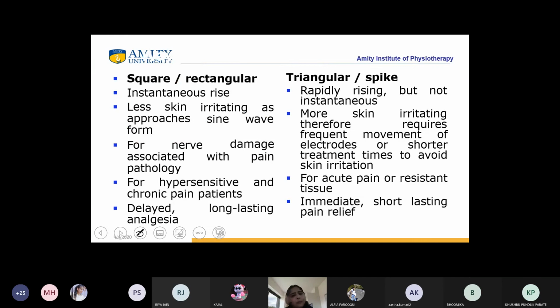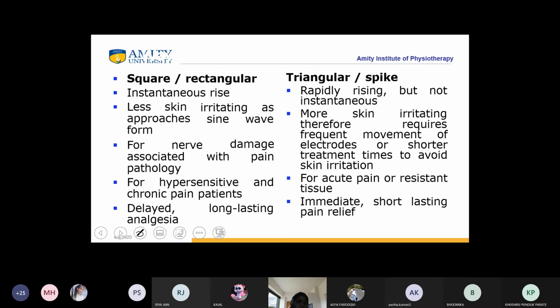When we talk about waveform, there are two types of waveforms. One is the square or the rectangular. The second is the triangular or the spike. What is the difference between both of them? In the square or the rectangular, there is instantaneous rise. In the triangular, it is rapidly rising, but not instantaneous. So there is less skin irritation as it approaches a sine waveform. And in triangular, there is more skin irritation. Therefore, it requires frequent movement of electrodes or shorter treatment times to avoid skin irritation.